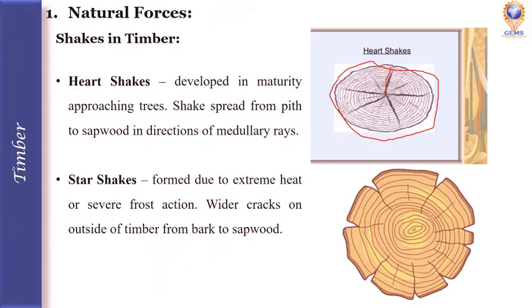Next is star shakes. Star shakes are formed due to extreme heat or extreme frost action. They develop wider cracks on the outside of timber from bark to the sapwood. This is how star shakes will appear outside, from bark to the sapwood, in wider cracks.